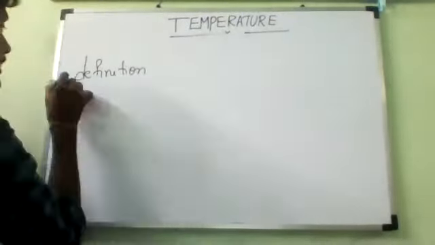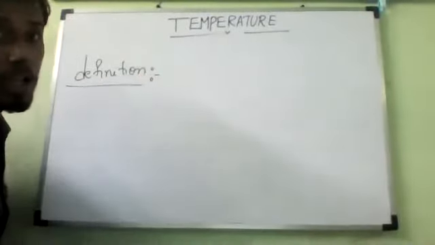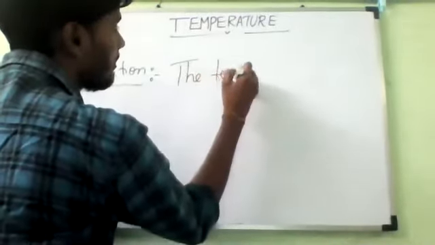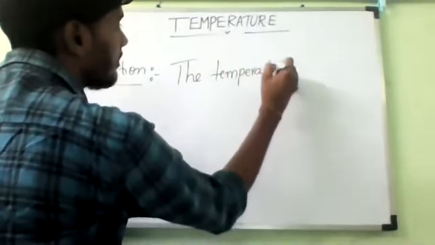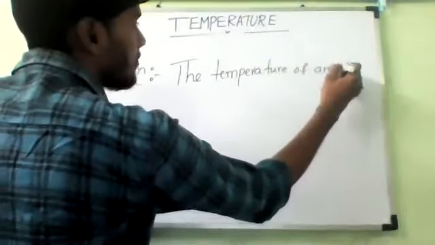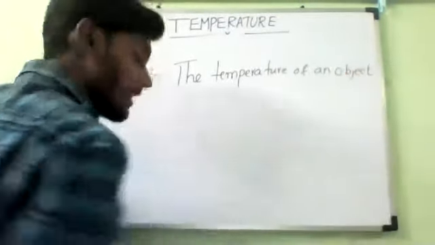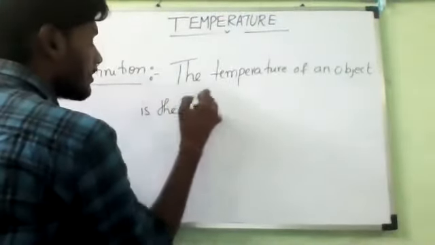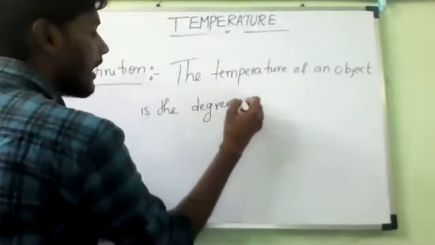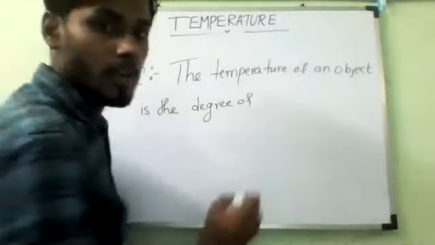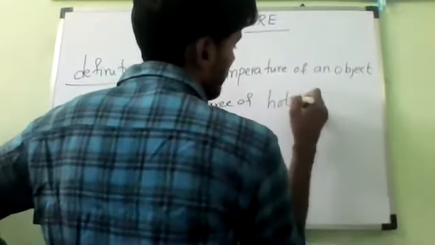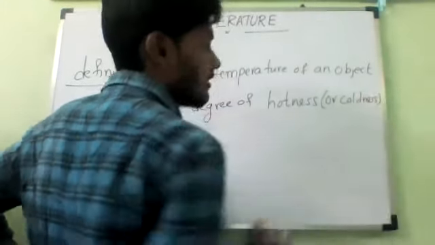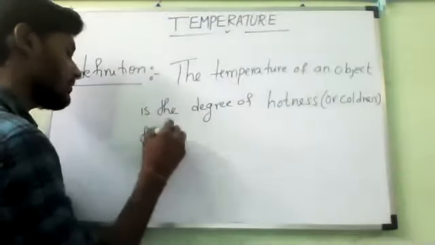Definition. You can write. What is the definition? The temperature of an object. You should not use that. Temperature of an object is the degree of hotness or coldness of the object.